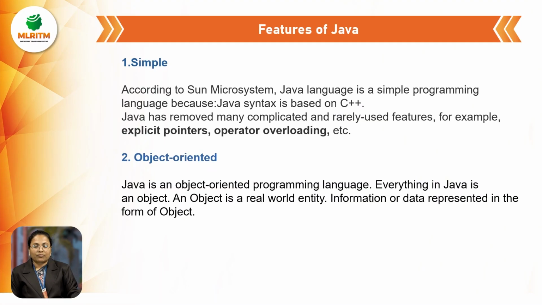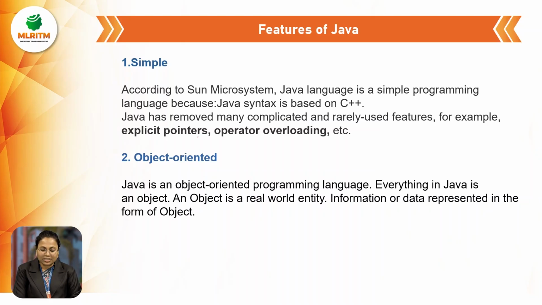Next, we have several features of the Java programming language. In that, we'll see the first one. Java is a very simple language. Why? Because the syntax of C and C++ is similar to the Java programming language. That's why it is easy to understand and easy to learn. And next, Java has removed many complicated and rarely used features like explicit pointers and operator overloading.